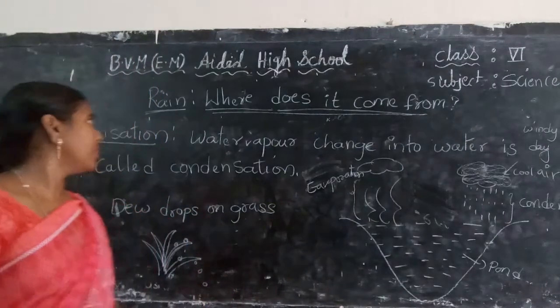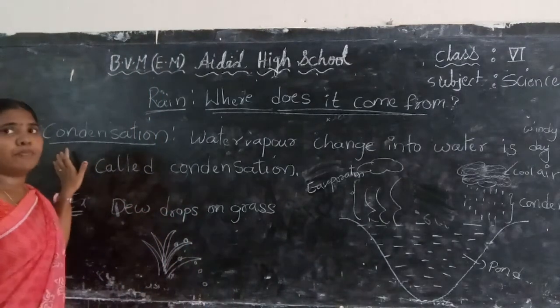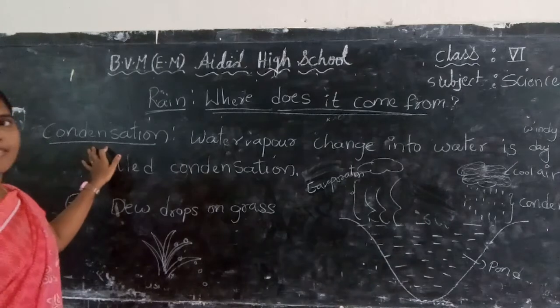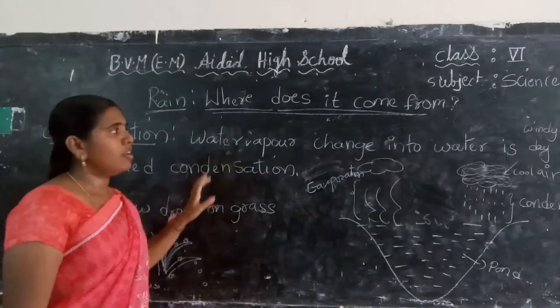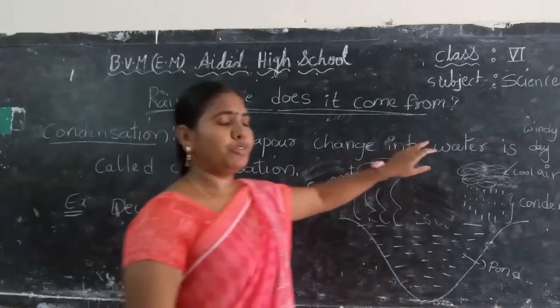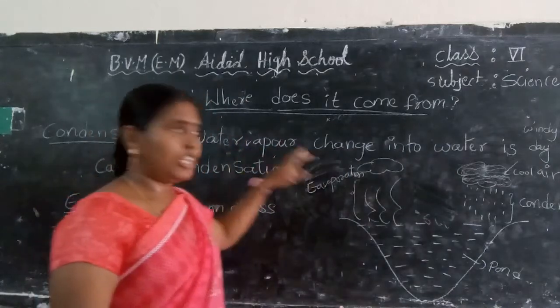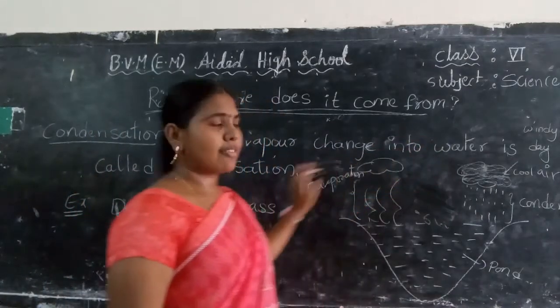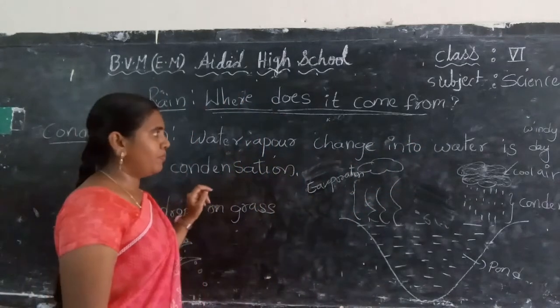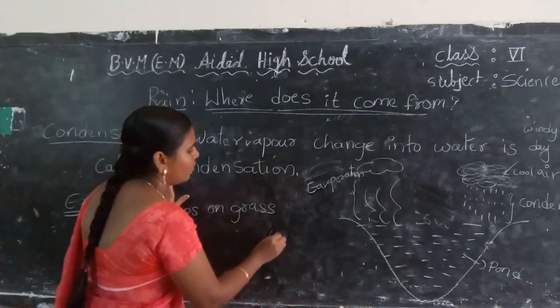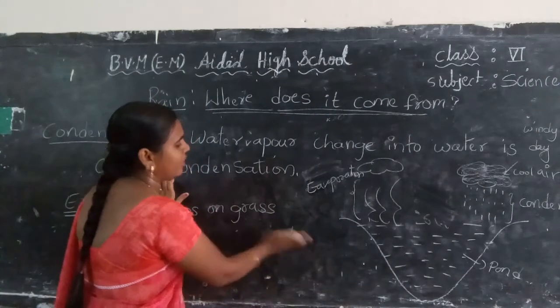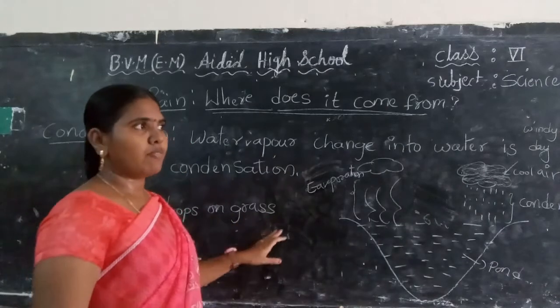Okay children. Next topic is condensation. What is condensation? Condensation means water vapor changing to water. Already I told you there are three forms of water.